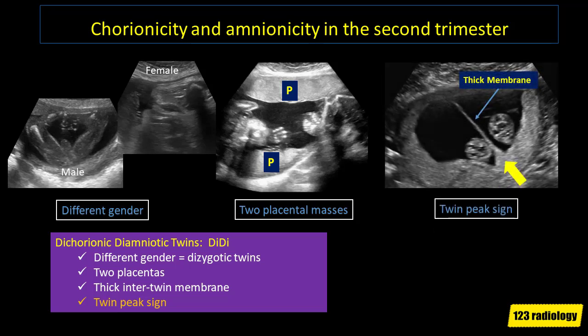And this is the twin peak sign. You can see that a portion of the placenta protrudes into this thick membrane, which consists of 2 layers of chorion and 2 amnions from the 2 fertilizations. And hence this is the twin peak sign of dichorionic pregnancy in the second trimester.